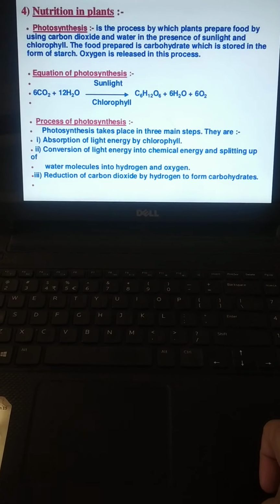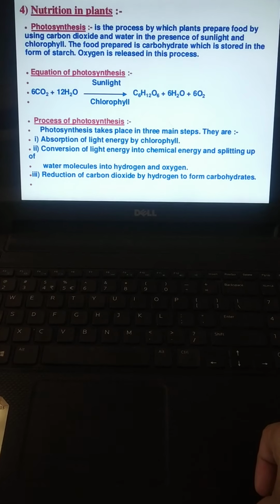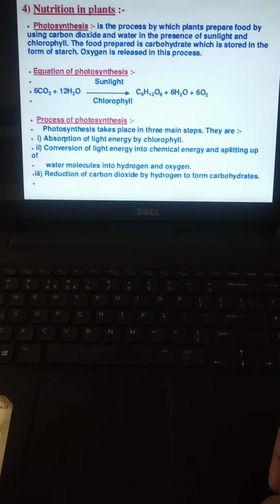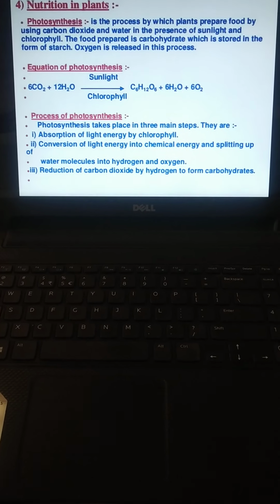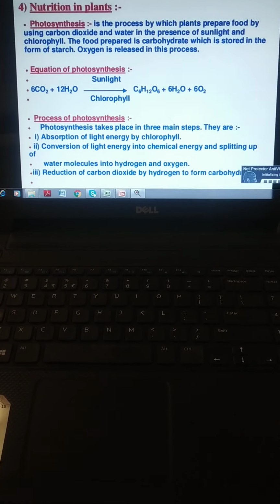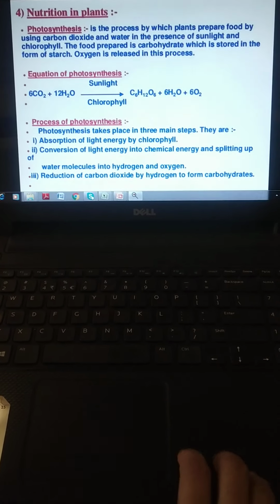Now the nutrition in plants. As we know, plants are autotrophic. They follow the photosynthesis process. It is a process by which plants prepare their food by using carbon dioxide and water in the presence of sunlight and chlorophyll. Food prepared is carbohydrate, which is stored in the form of starch. Oxygen is released in this process.